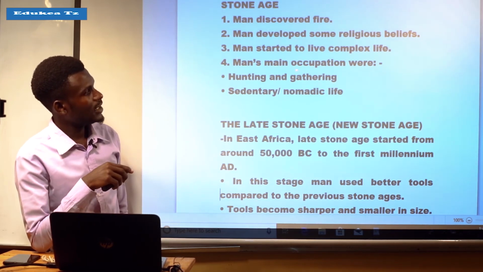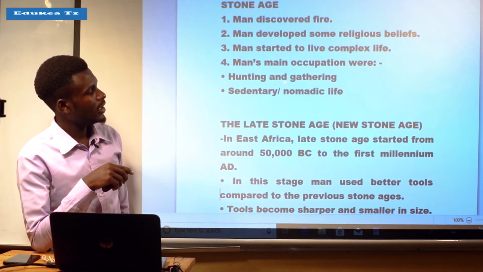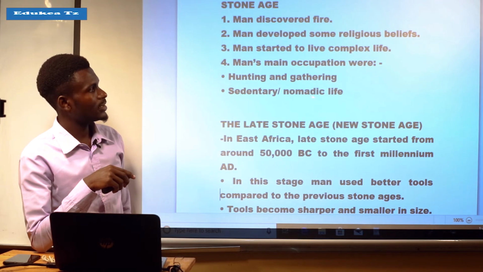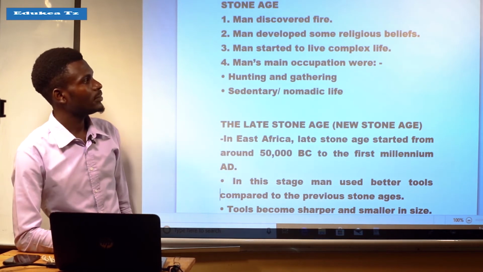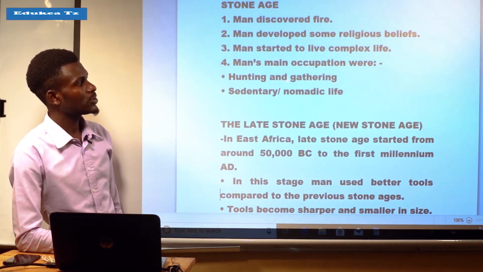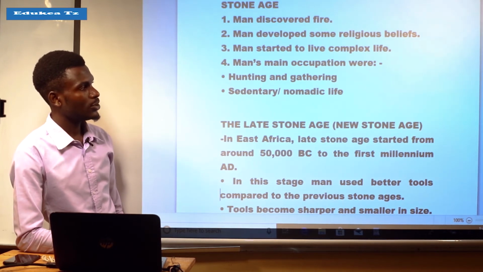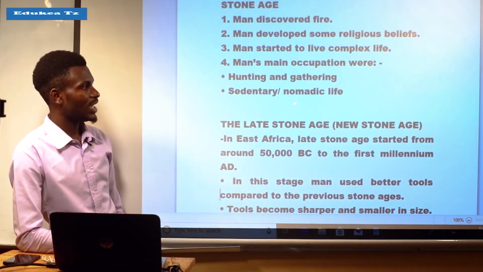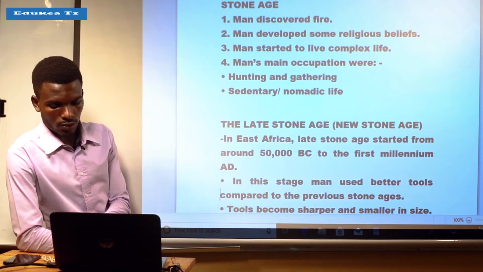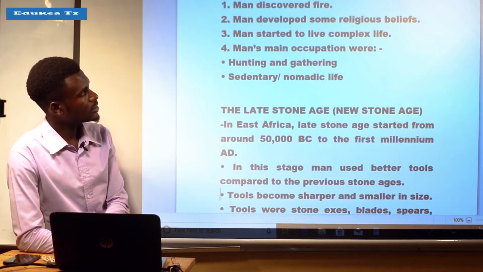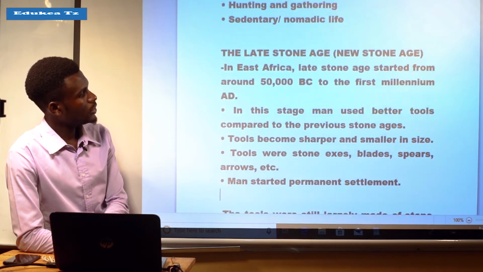Also, man's main occupations were hunting and gathering, as well as sedentary or nomadic life. It means that man's main occupation during the Middle Stone Age was hunting and gathering, as well as sedentary or nomadic life. So that was all about the Middle Stone Age.